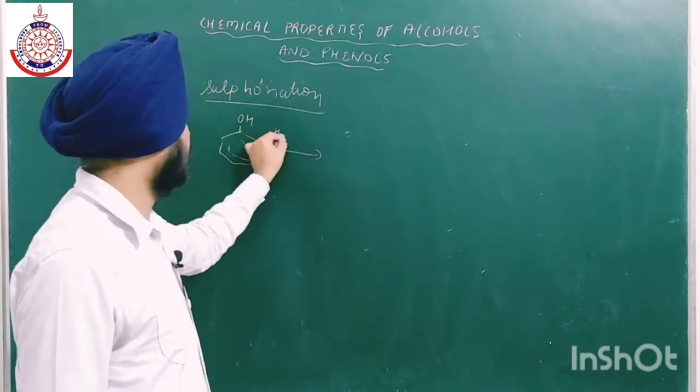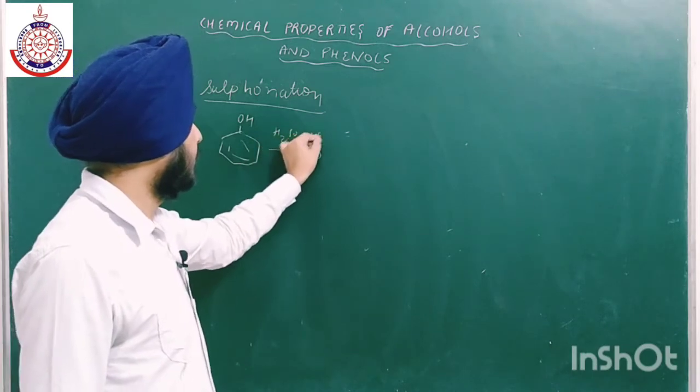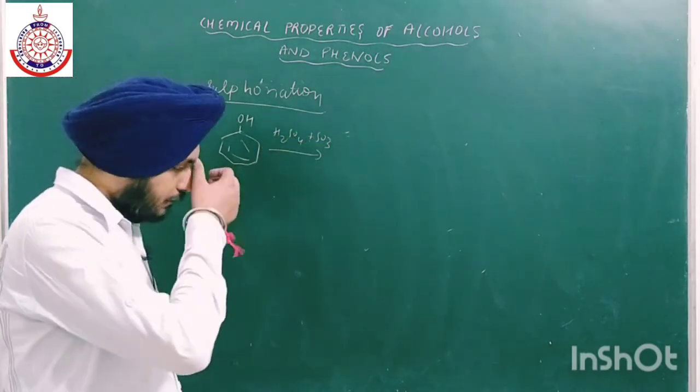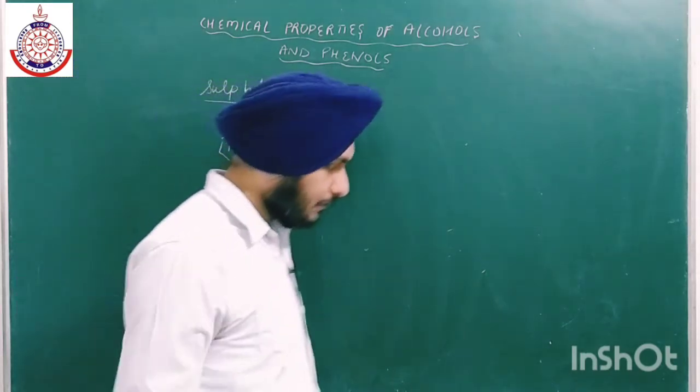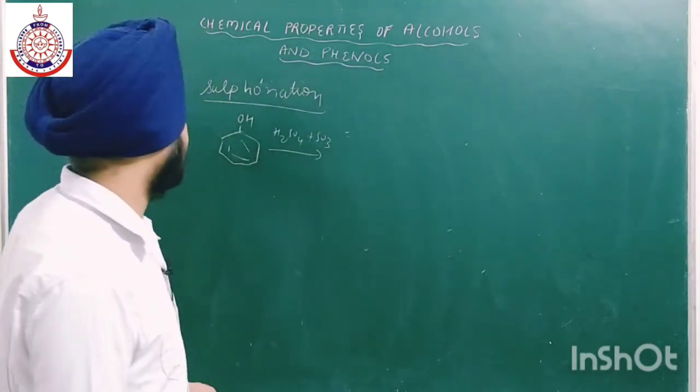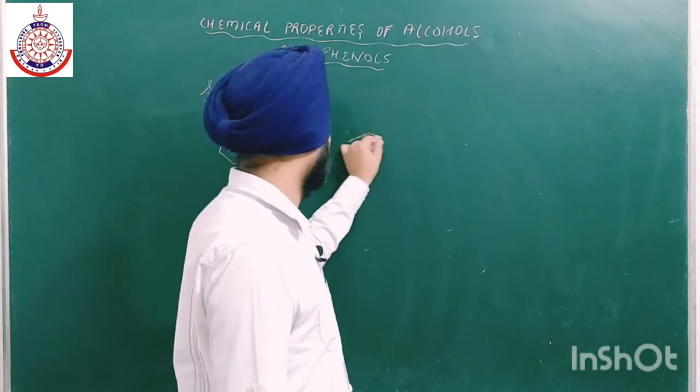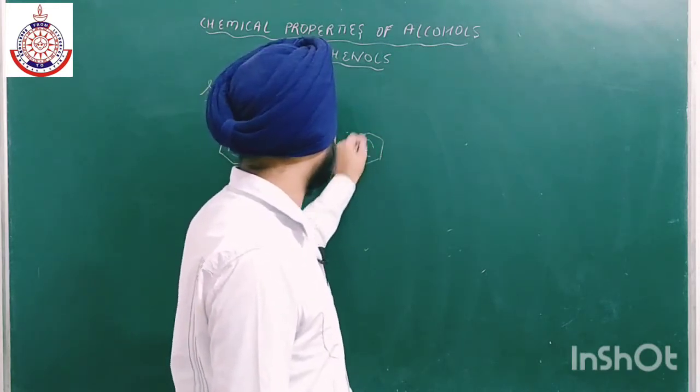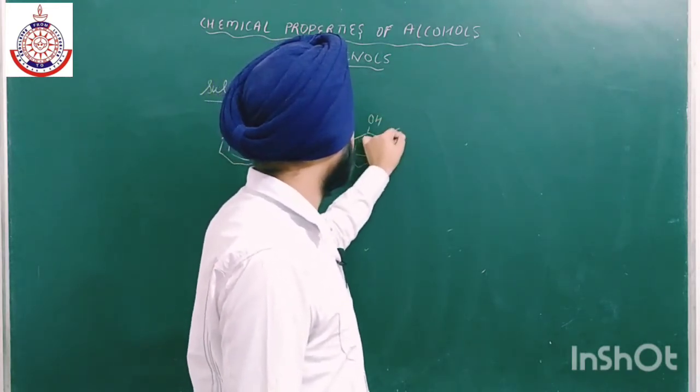Okay, H2SO4 plus SO3. Now if this reaction takes place at lower temperature, the kinetically favored product is formed, and the kinetically favored product is ortho. तो ortho product बन जाता है. Kinetically favored का मीनिंग क्या है?